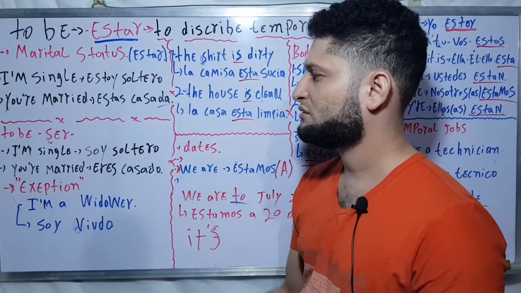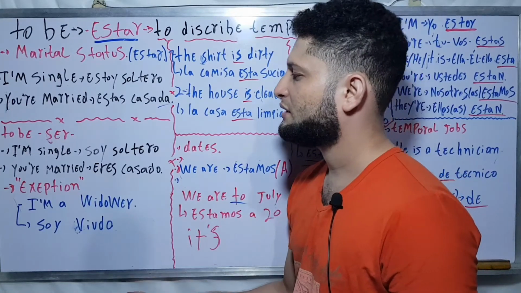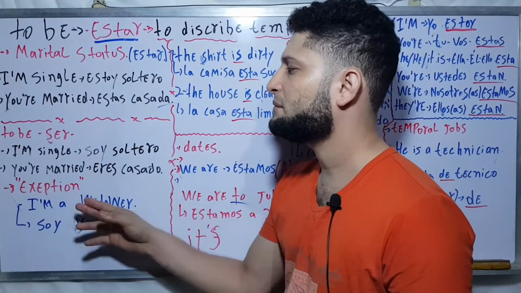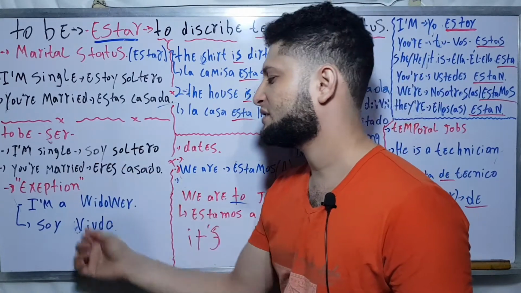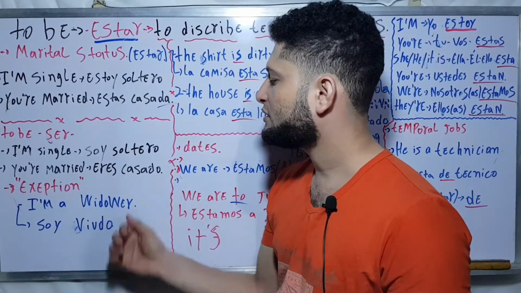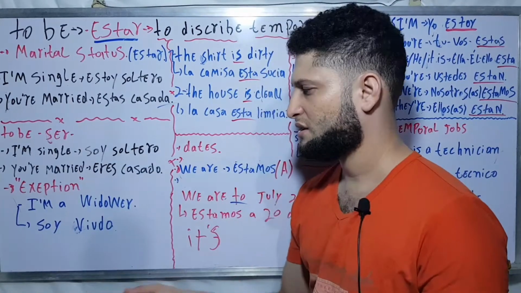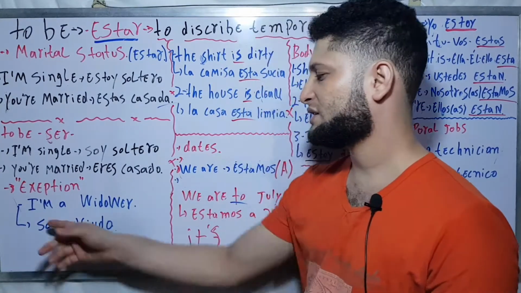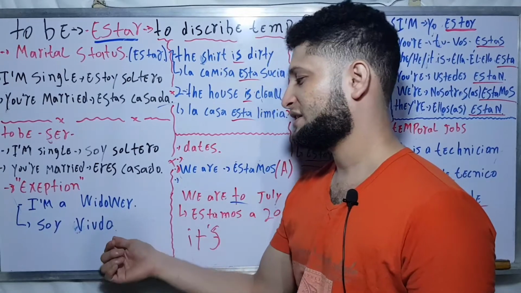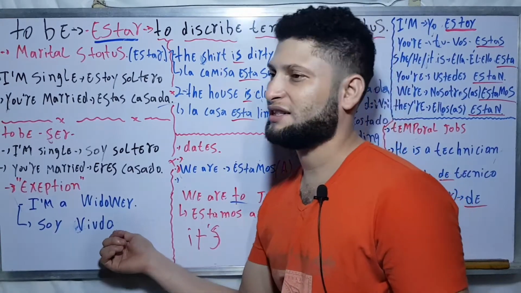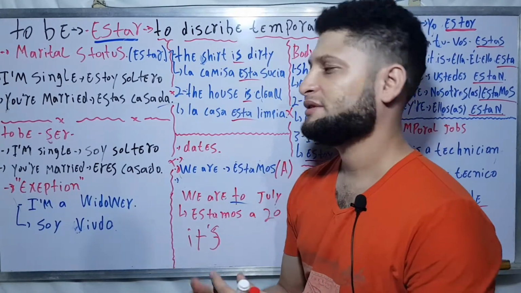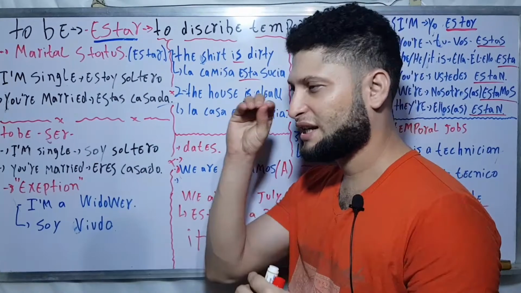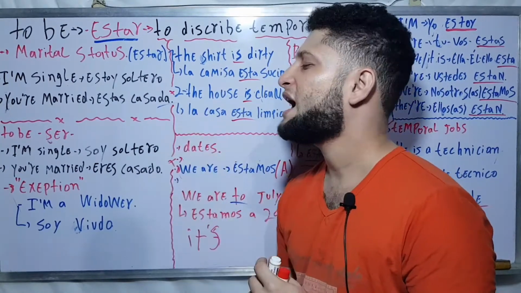It doesn't matter where you are, you will use the verb ser to say that you are a widower. Soy viudo. In this case, is a man because the letter at the end of the word is O. So you get a small notion about it.